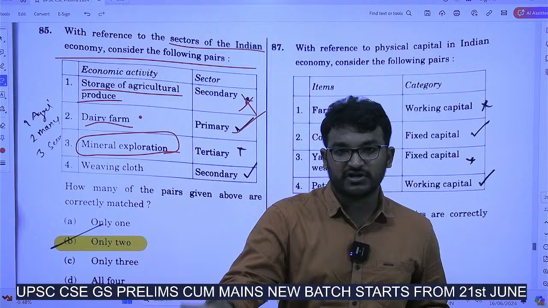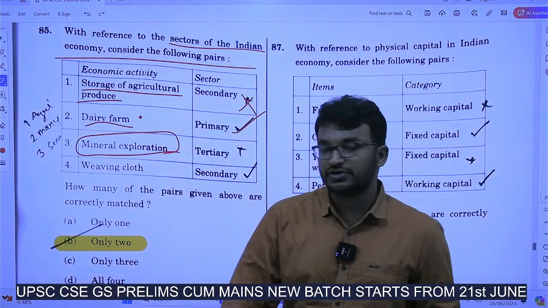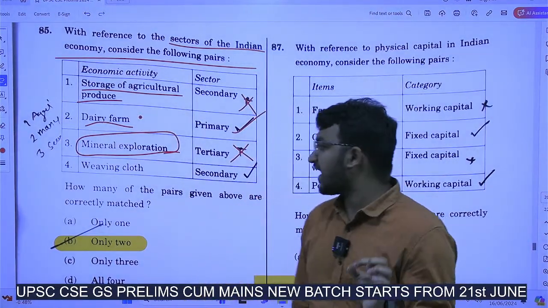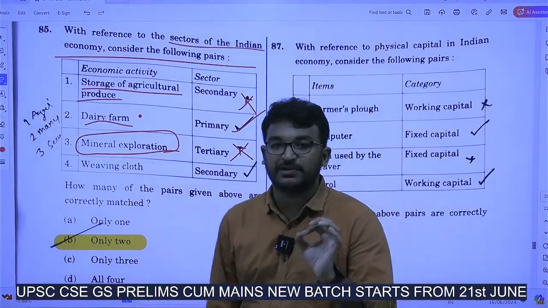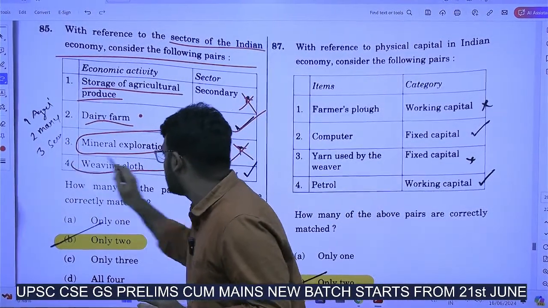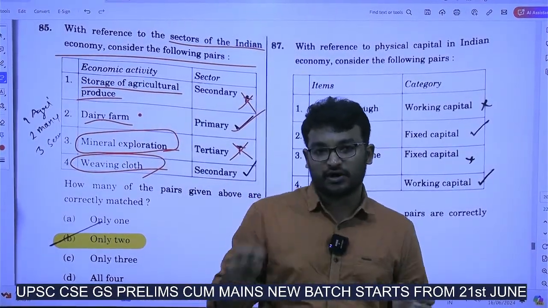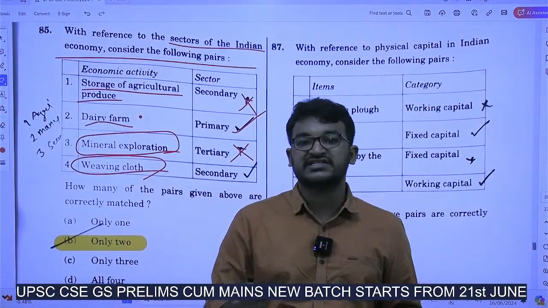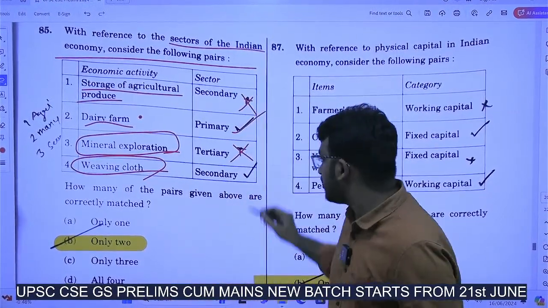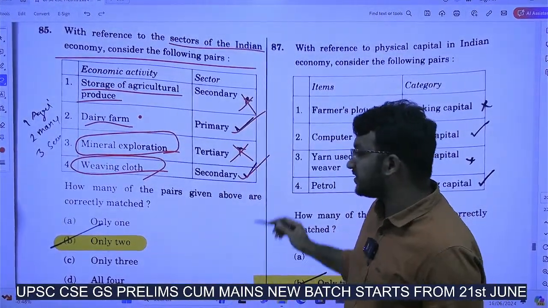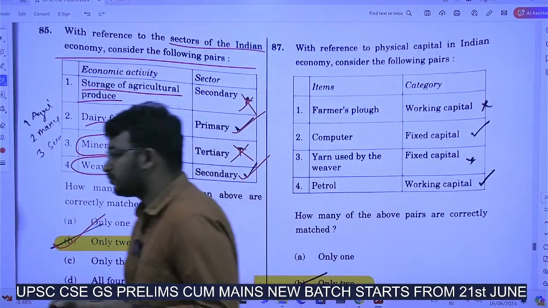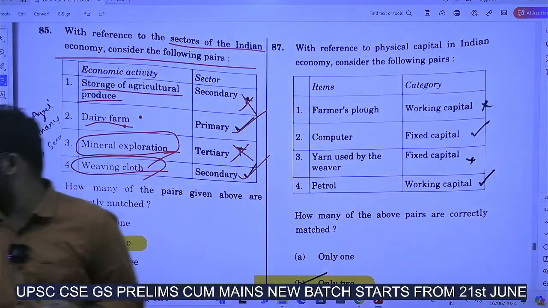Now mineral exploration. Minerals are also raw materials available in the earth, right? So this is not at all tertiary sector. In the Indian economy, mineral extraction comes under the secondary sector and mineral exploration comes under the primary sector. So this is wrong. Now weaving cloth. What is this weaving cloth? Already we had taken the raw material and we are making some sort of improvements in this. So it forms a sort of industry, the clothing industry. So secondary is correct. Now what is the correct answer here? Only two options, 2 and 4. Only 2.